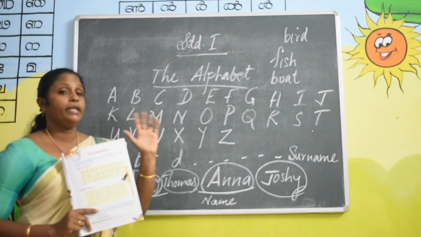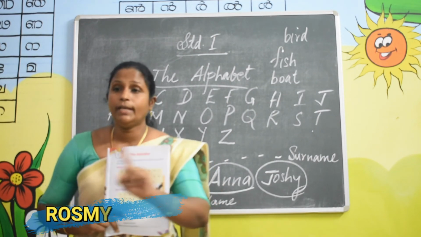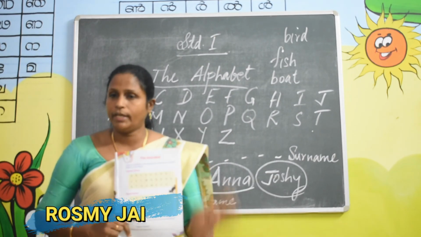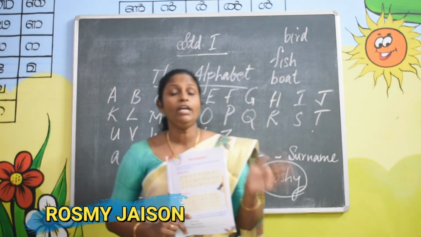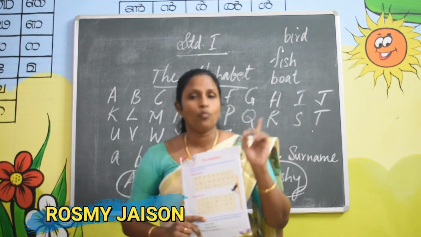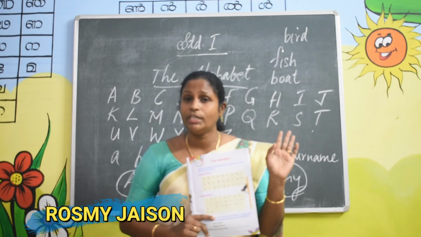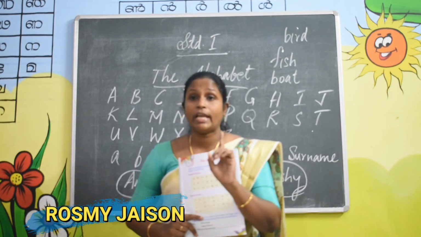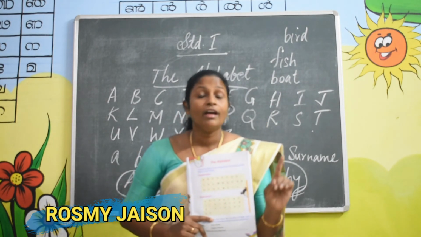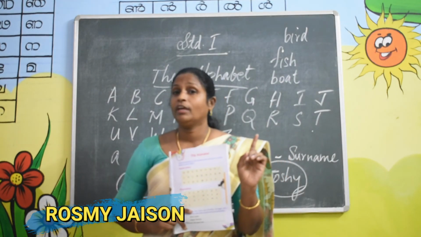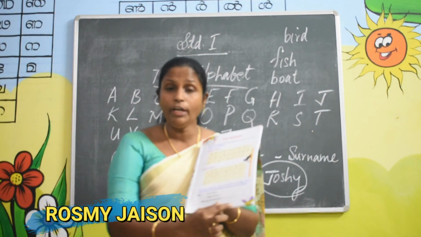So again say, how many letters in the English alphabet? 26. How many alphabets in the English language? 1. There is no doubt. Each language has one alphabet. And try to write your name, your full name, here.